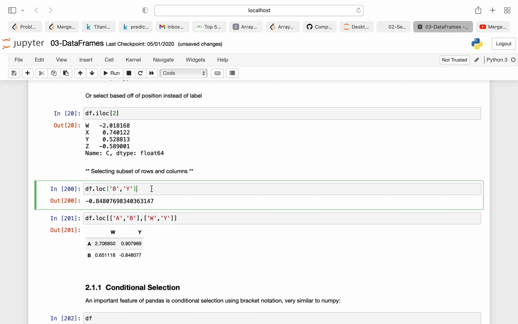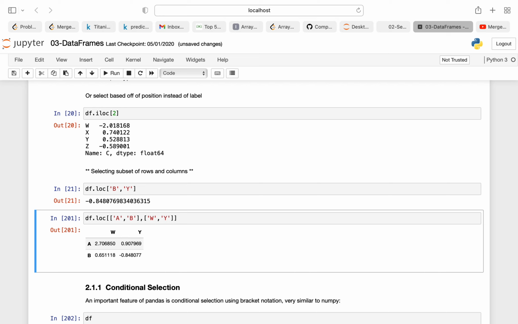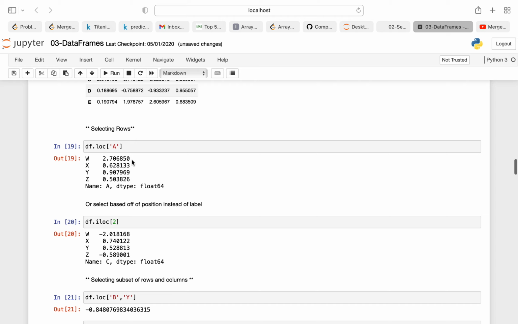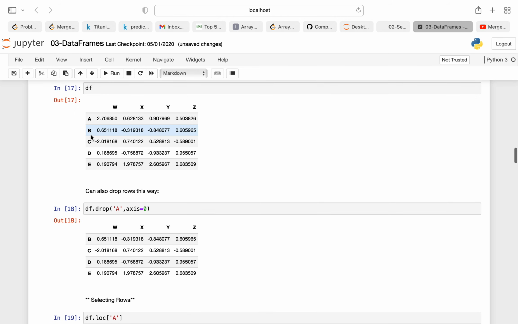Now you can also print two data series, and you can also pass a list of those. Suppose you want to print certain data from location a to b and columns w to y, so it will consider a to b and w to y. So these four values will be printed, w and y.